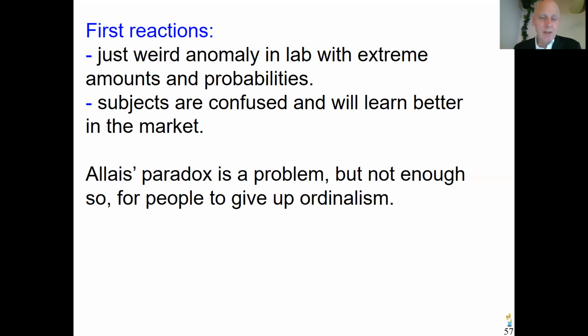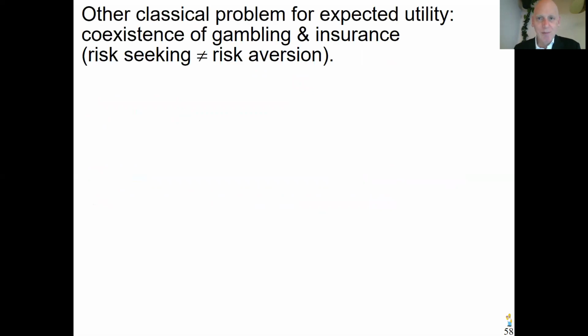Well, Allais paradox, it is a problem. It was a problem, has always been a problem for the ordinal approach, known since the 50s. But again, if that were the only thing there was, that would not be enough to give up this rationality modeling and the ordinal approach. You can't throw away your old shoes before you have new ones. So, but it helped, and many more problems were to come. And then in the end, when there were so many problems, then people got ready for it.